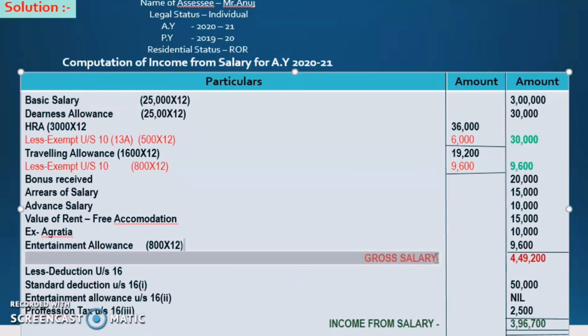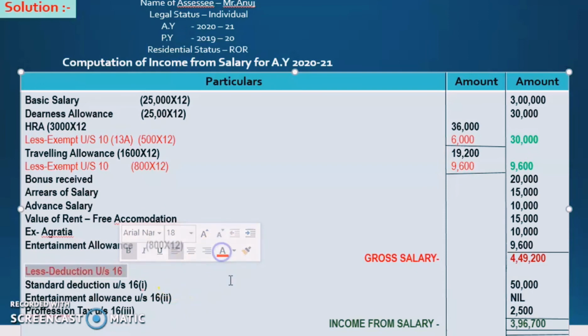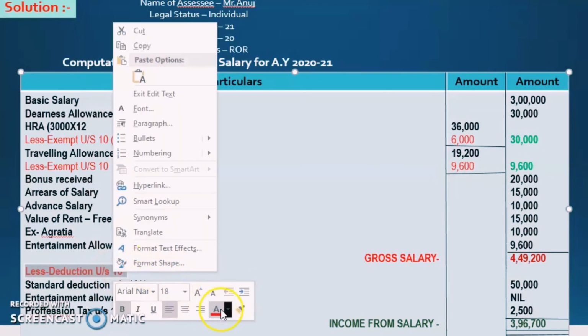So after calculating all this, we will get the gross salary, which is 4,41,200. Clear this much? Okay. So next, after gross salary, what we learned in the past video. If you have not seen the past video, go to the description and watch the video, then you will get all the basics about income from salaries.